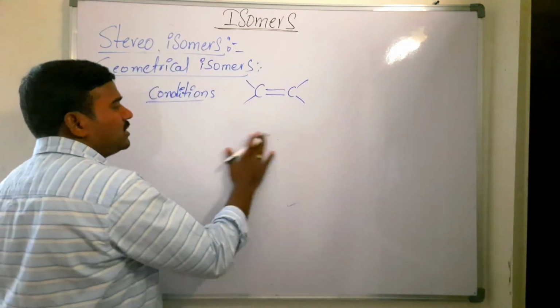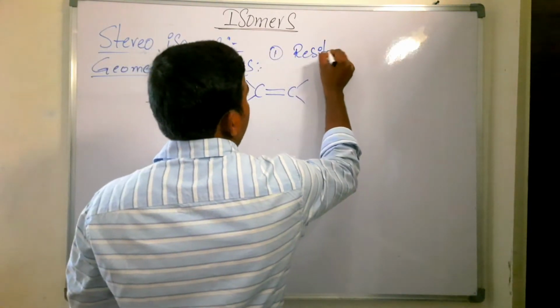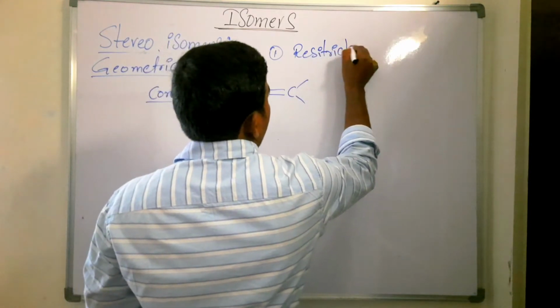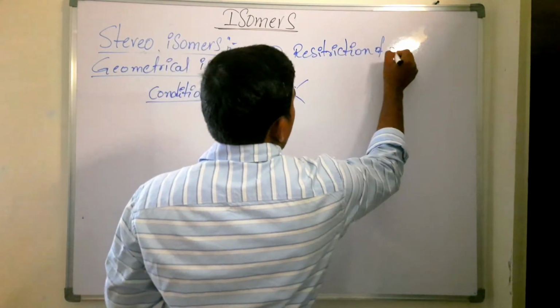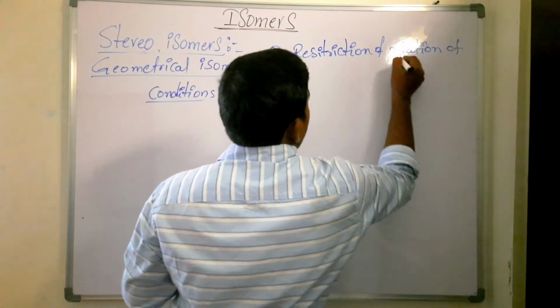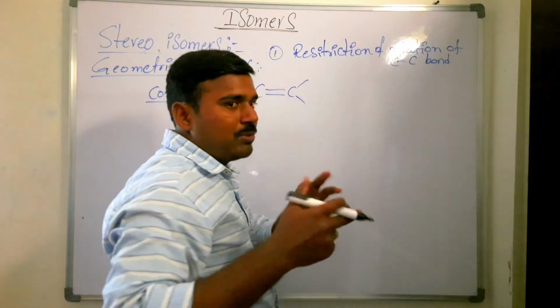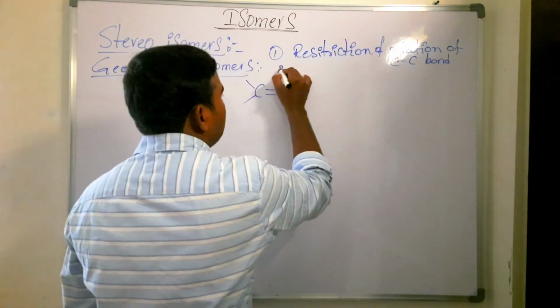Now we will see here, what are the conditions? The condition must be restriction of rotation of the C-C bond, which means the carbon-carbon bond should not be rotated. That is the first condition.